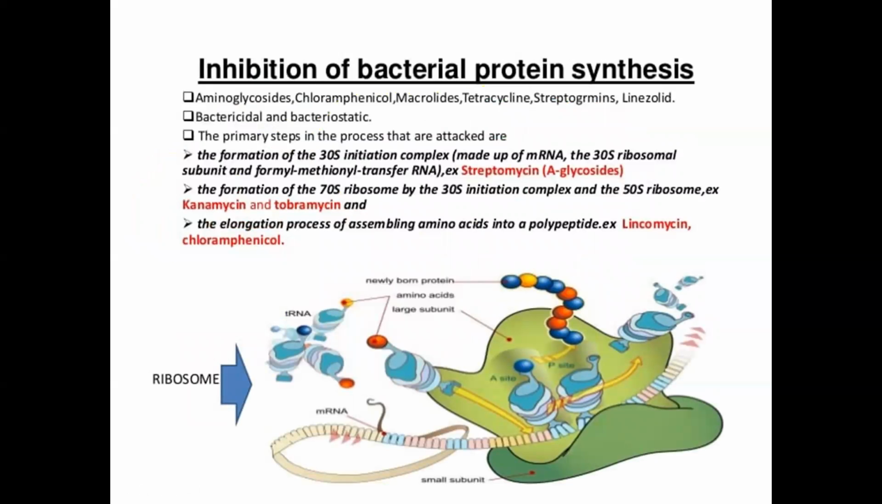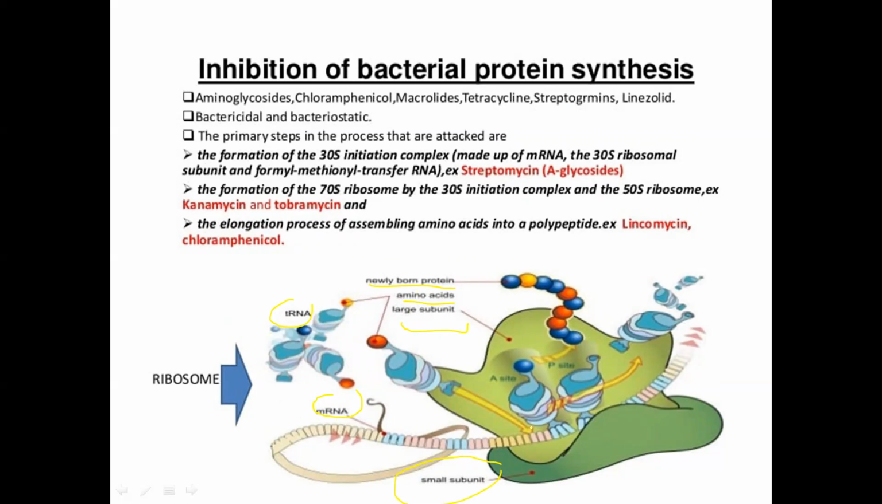The next one is inhibition of bacterial protein synthesis, and these drugs act on the ribosomes. First of all, you should know the structural moiety of the ribosome. This is the ribosome, this is the transfer RNA, and this is the messenger RNA. You can see the ribosome parts and the newly bound proteins, and this is the amino acid. Two types of units are present in the ribosome: one is small, while the other is large. This is the small subunit and this is the large subunit.